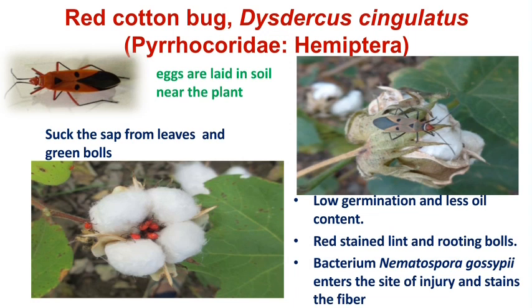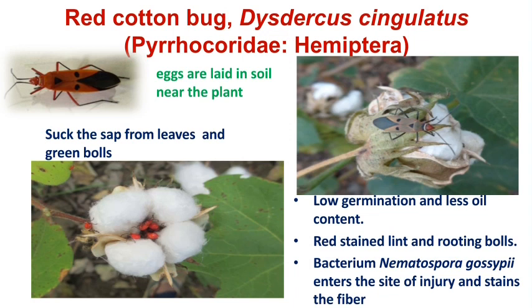The scientific name of the red cotton bug is Dysdercus cingulatus. It is also a sucking pest. Being a sucking pest means that it has incomplete metamorphosis, so the egg, nymph, and adult are the three different life stages. After the male-female mating, the female red cotton bugs lay their eggs in the soil near the plants. Then after hatching from the eggs, both the nymphs and adults suck the cell sap from the tender plant parts and also from the tender bolls.